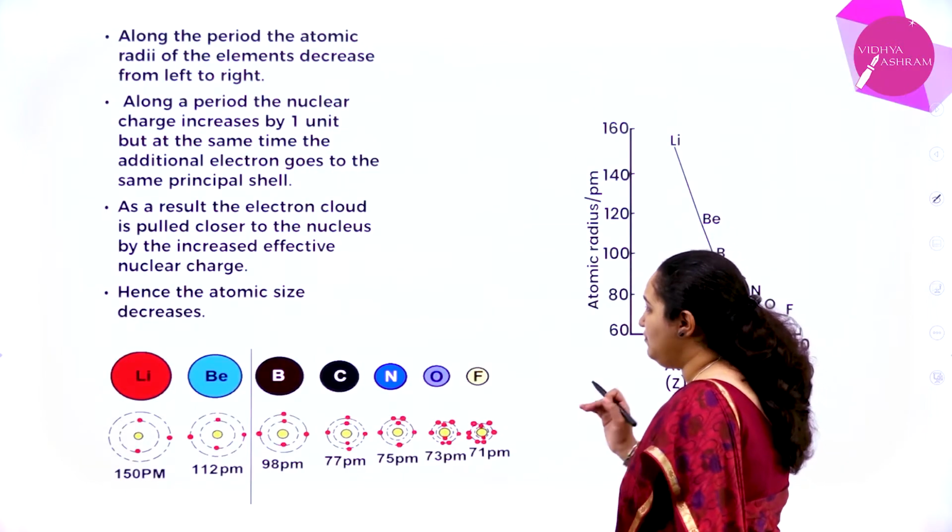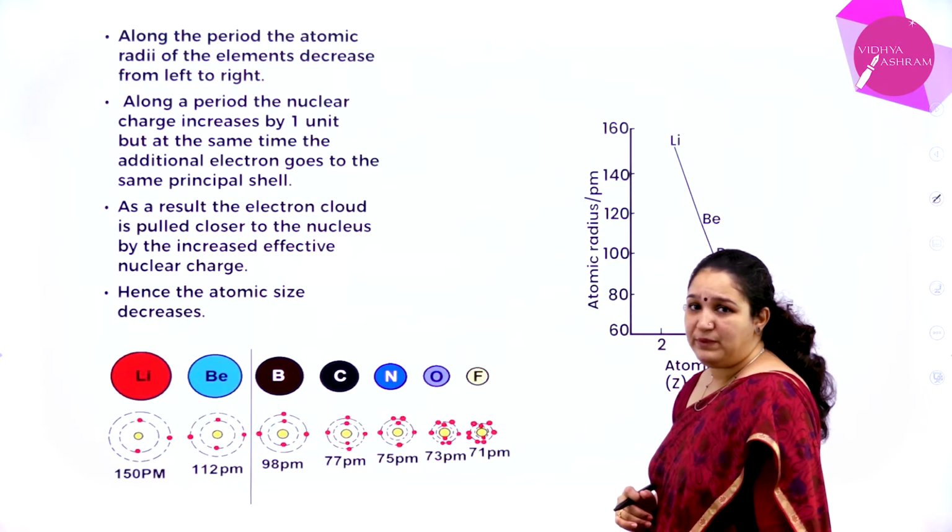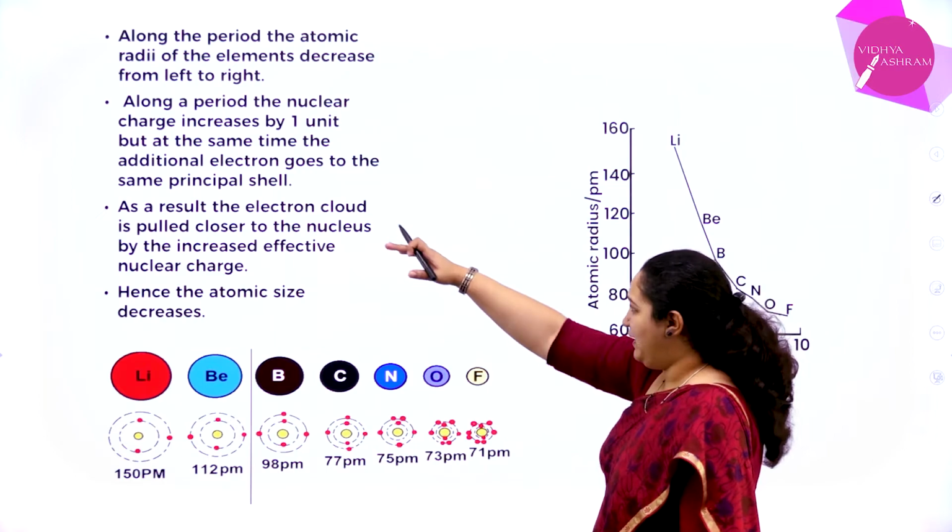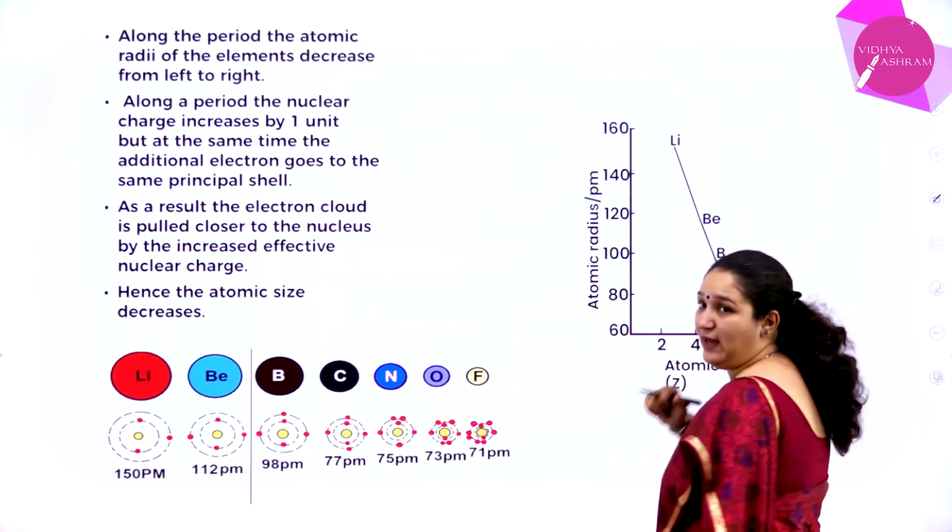Next, along the period, what will happen to atomic radius? Along the period, that is, from left to right when I move.